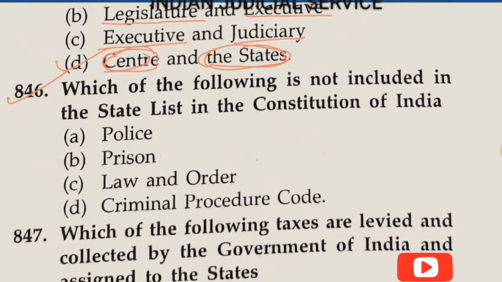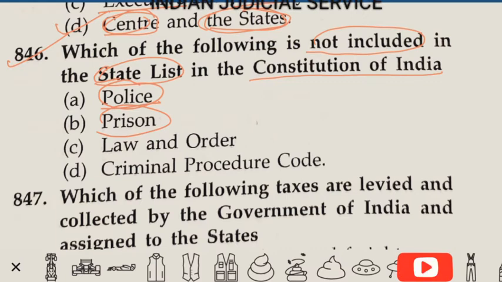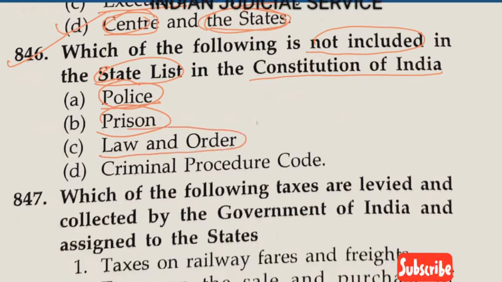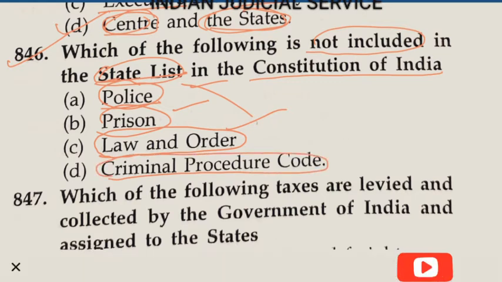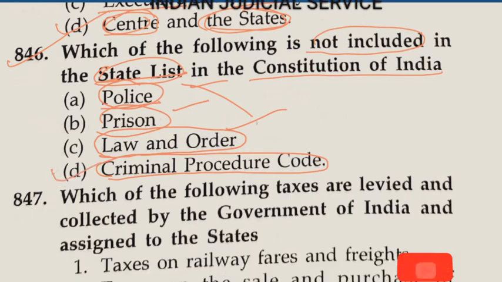Question number 846. Which of the following is not included in the state list in the Constitution of India? Option A, police. Yes, police is a part of the state list. Prison is also a subject of the state list. Option C, law and order. It is the most important subject of the state list. So the first, second and third all belong to the state list. And the last one, Criminal Procedure Code. CrPC is not a subject of the state list. It is a subject of the concurrent list. So the answer is option D.